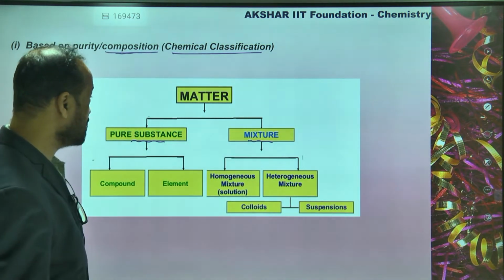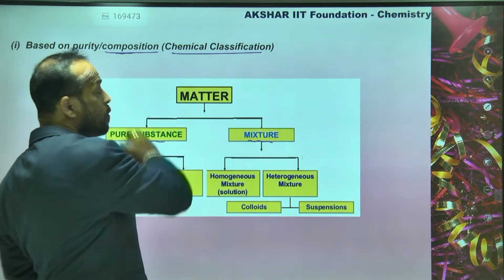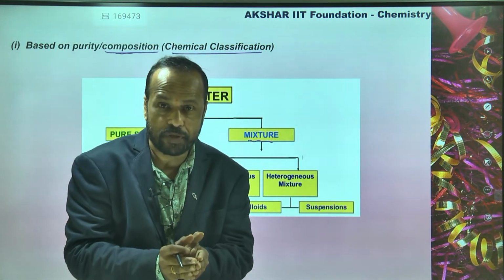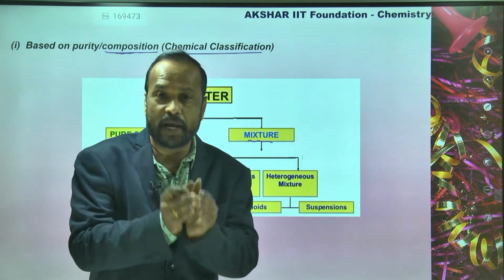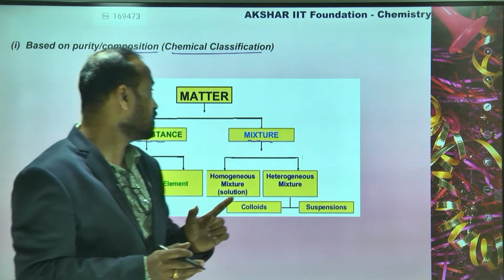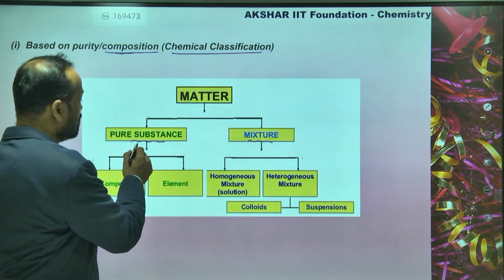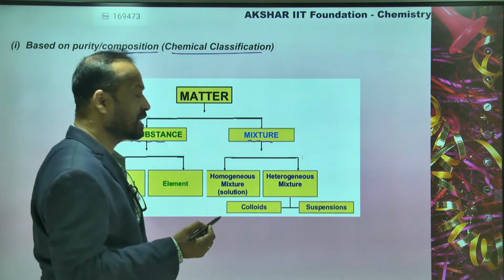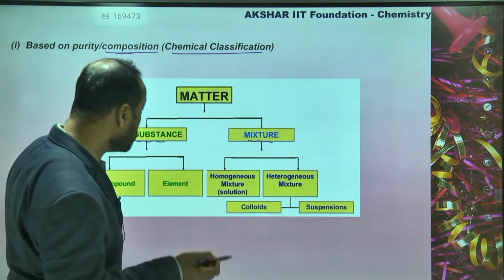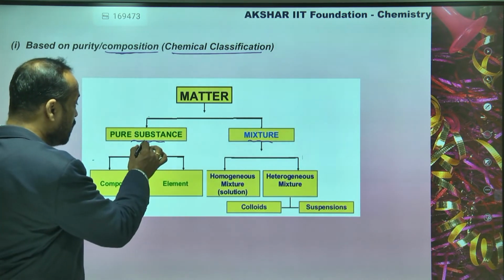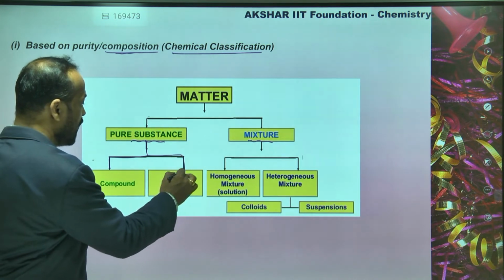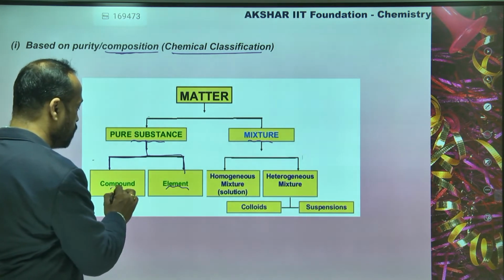So based on what is this? Based on the composition. Composition is how this matter is made up of. So based on this, matter is classified into two types: pure substance and mixture. Here again, pure substance is classified into two types called elements and compounds.